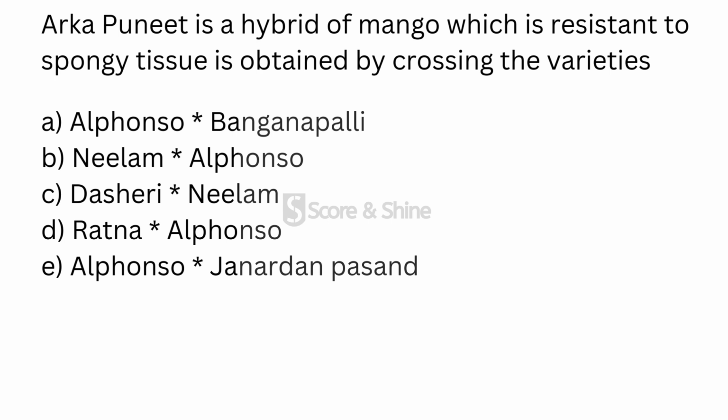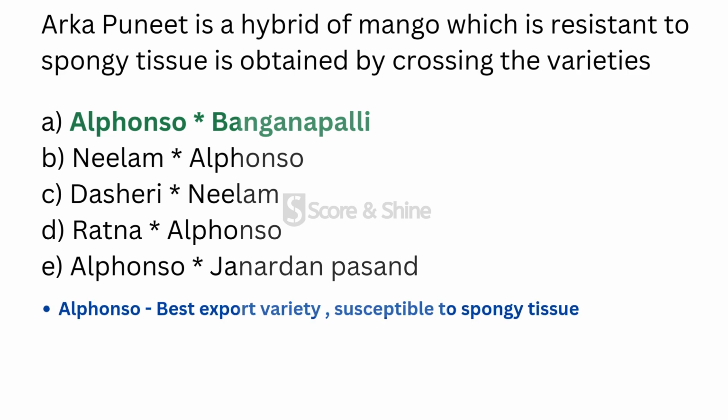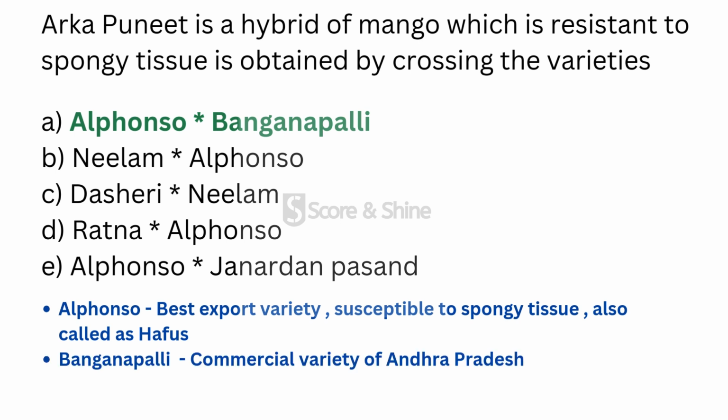Moving to the next question, Arka Punit is a hybrid of mango which is resistant to spongy tissue, obtained by crossing the varieties. The answer for this is Alphonso crossed with Banganapalli. Here, Alphonso is the best export variety, but it is susceptible to spongy tissue. Alphonso is also known as Hafiz, and Banganapalli is the most commercial variety of Andhra Pradesh.